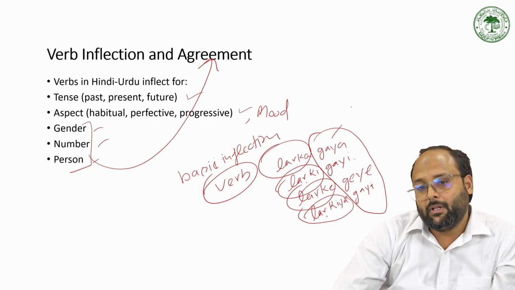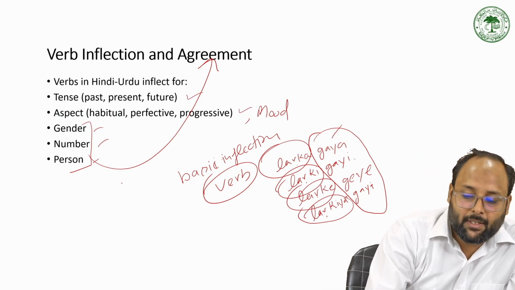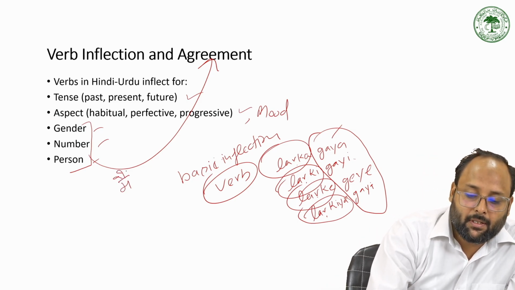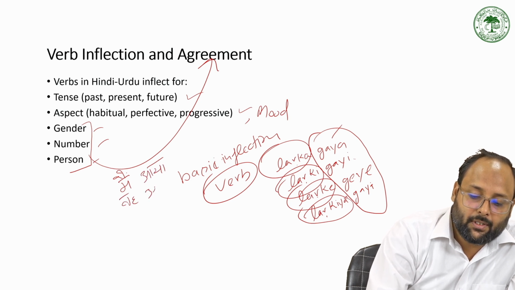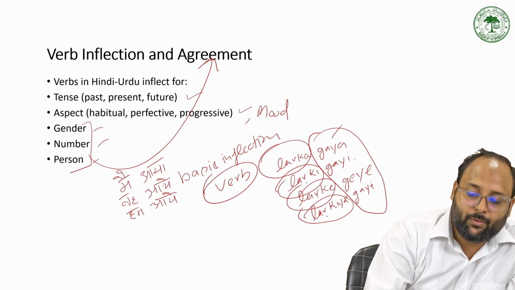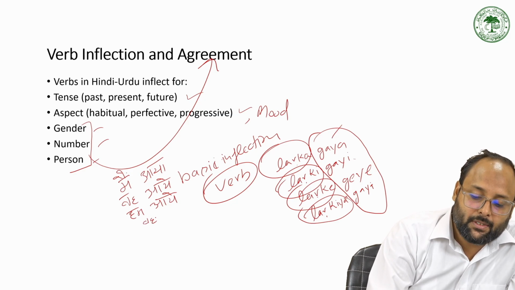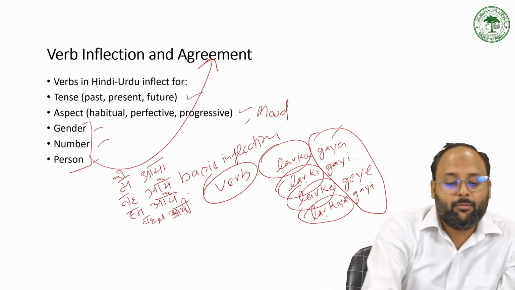Person means when we have such change in the verb according to the first person, second person, and third person. Like for first person, मैं आया, and वो आई, and हम आए. So this kind of change from आया to आए, and वो आई, meaning plural, girls plural, वो आई. This is due to the person.